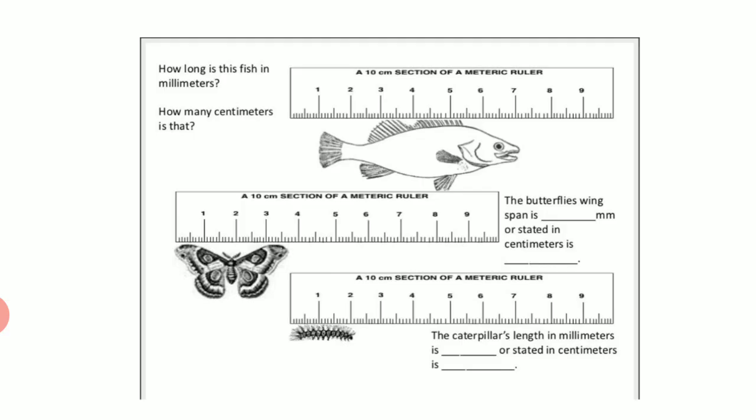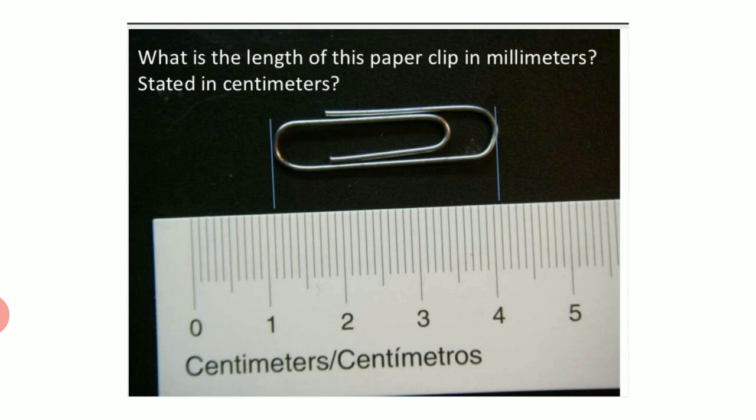Then suppose we take how to measure the length of a fish. How long is the fish in millimeters? So you need to take from the starting point of the scale, how many centimeters that is. In the same manner, suppose we need to find out the length of the butterfly wings. The butterfly wingspan is dash millimeters, or maybe the caterpillar's length in millimeters.